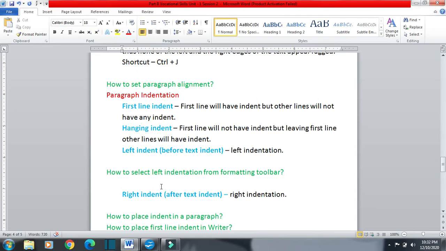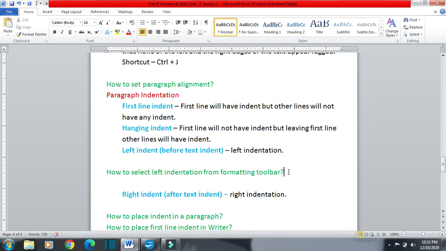Now left indent and right indent are as they are. Left indent is known in Word, and in openoffice.org Writer we call it before text indent. You can see it is before the text. So left indent is before the text, and right indent is after the text, meaning after the ending of the text. So we have two types of indent, one is left indent and one is right indent. Left indent is at the left part and right indent at the right part.